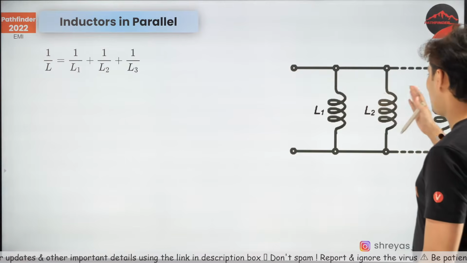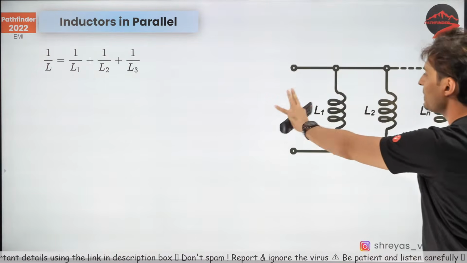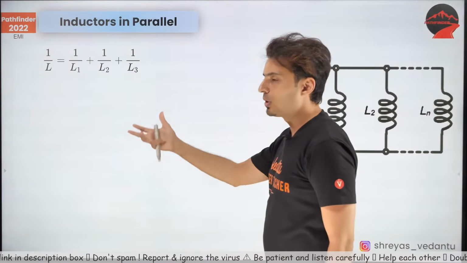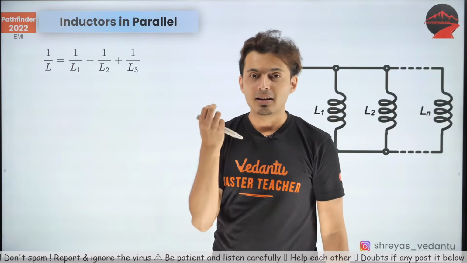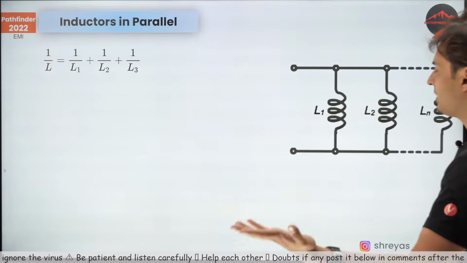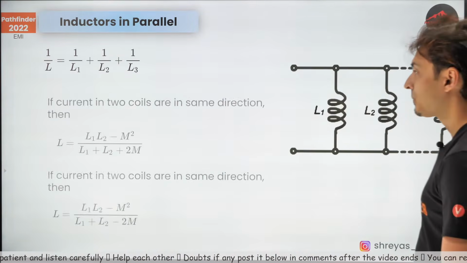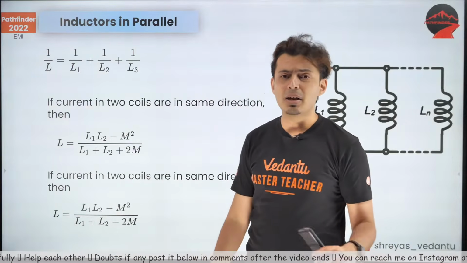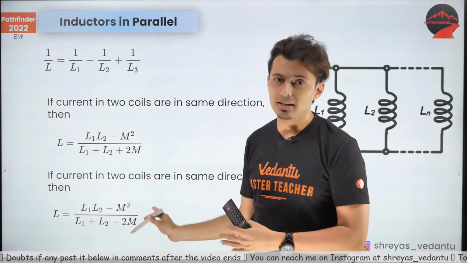Similarly, for inductors in parallel, the currents will get distributed in all the branches. Each inductor will have a different current, and therefore the net inductance will be just like your net resistance in parallel. So 1 by L1 plus 1 by L2 plus 1 by L3 will be 1 by L effective. This is given in many random books, so that's why I'm putting it here, but it is not there in your syllabus.